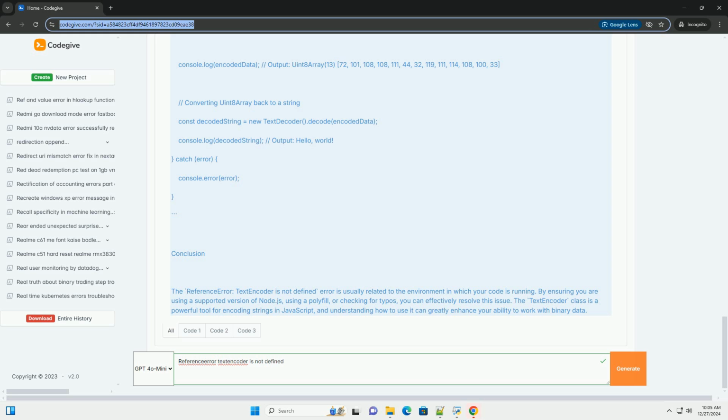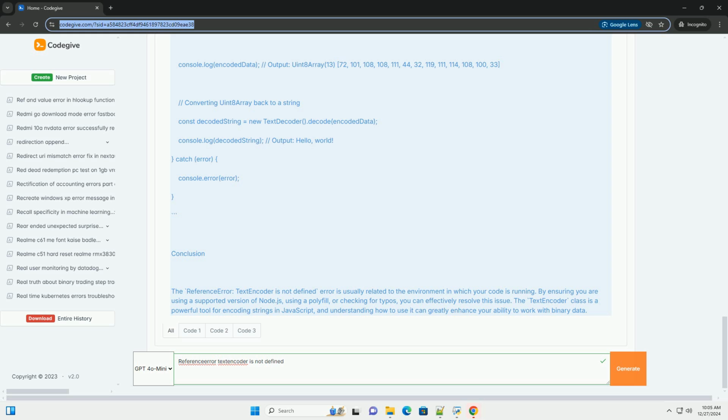2. Using a polyfill. If you cannot update your environment, you can use a polyfill to add TextEncoder support. You can install the util module, which contains a polyfill for TextEncoder. Then you can use it in your code. 3. Check for typos. Ensure that you are correctly using TextEncoder without any typos in its name. Example usage of TextEncoder. Here's a simple example demonstrating how to use TextEncoder to encode a string.